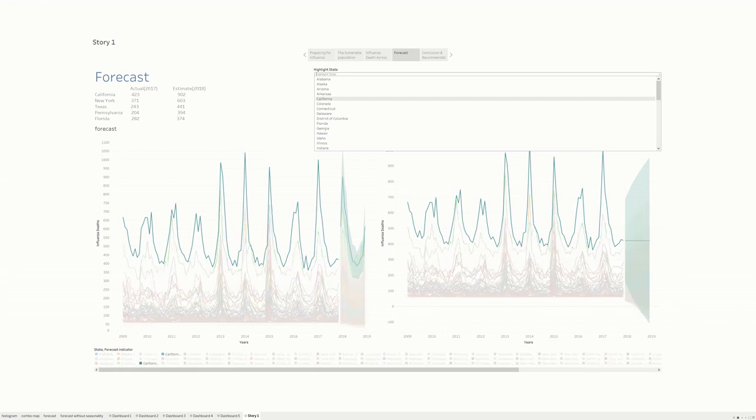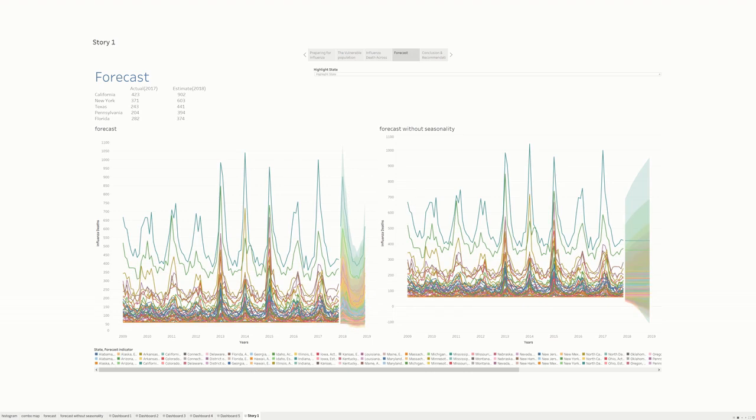For example, let's take California again. This is the state with the highest deaths. The last data we have is November 2017 with 423 deaths. The chart estimates that by January 2018, it will rise to 902. On top, I listed the actual data and estimate for the 5 red zone states, which shows an increase for the upcoming year.